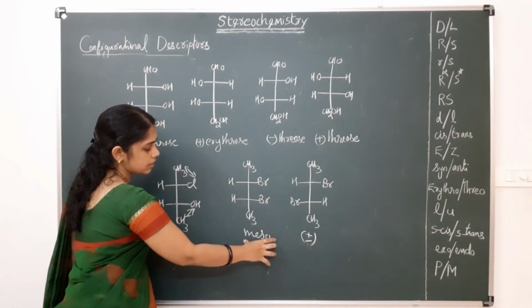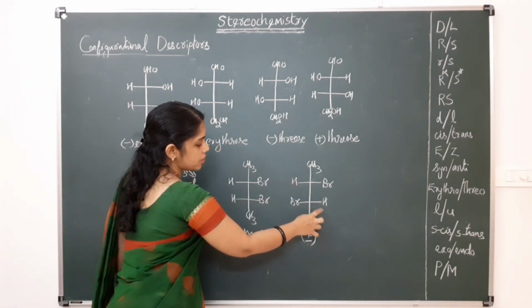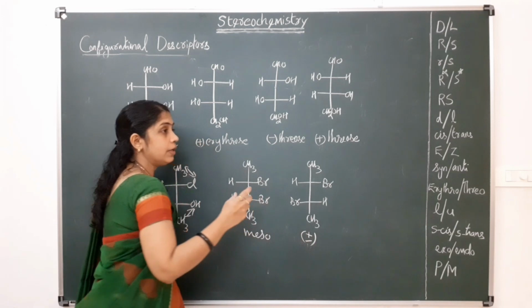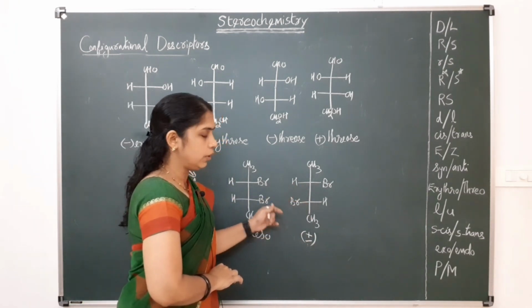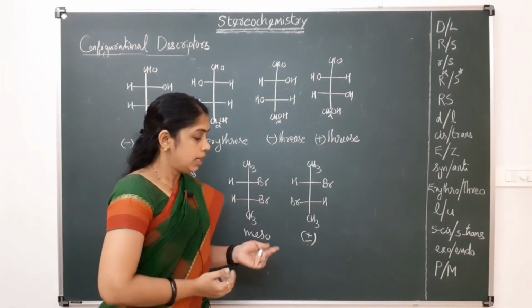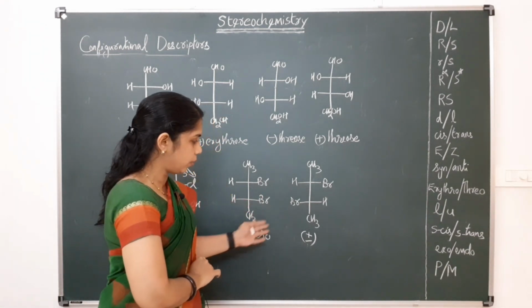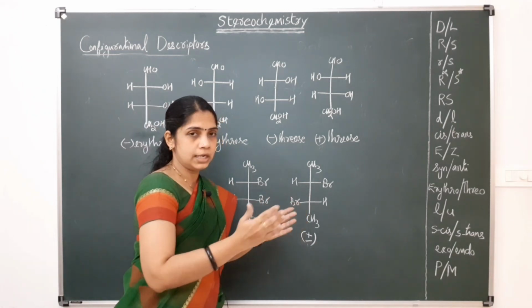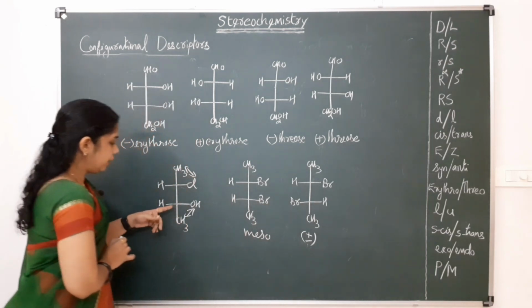meso configuration. We are saying meso, and here, with the Br on the opposite side, we are saying it is having plus or minus, that is plus 2,3-dibromobutane or minus 2,3-dibromobutane. Here it is meso 2,3-dibromobutane. Okay, this is meso 2,3-dibromobutane. This is the plus or minus enantiomers, plus or minus 2,3-dibromobutane.